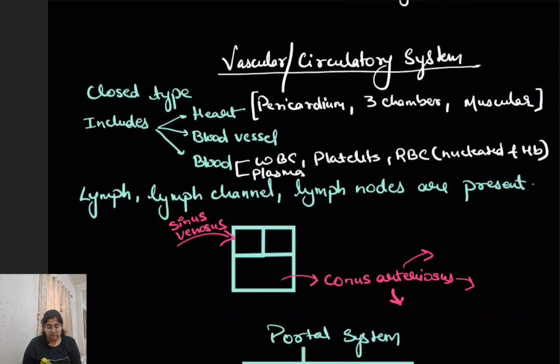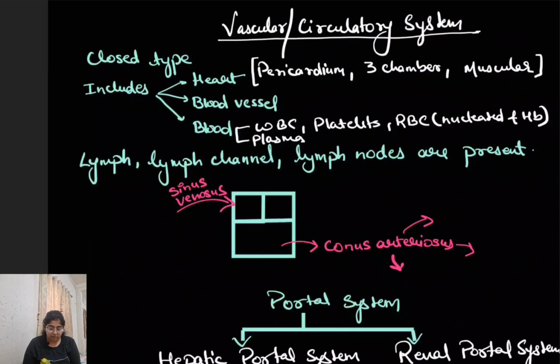Next, the vascular system or the circulatory system. Now, the frog has a closed type of vascular system, meaning it will have a heart and blood vessels in which the blood flows. So there are no open spaces or sinuses in the body in which the blood remains. Blood will always flow through blood vessels.